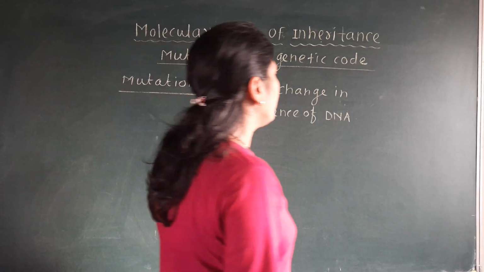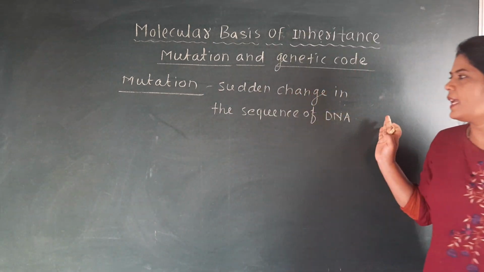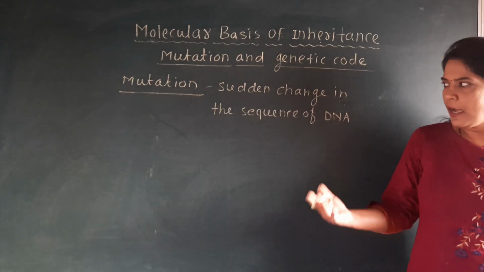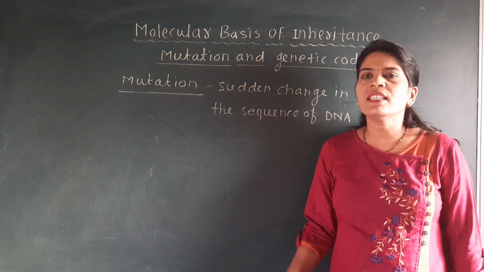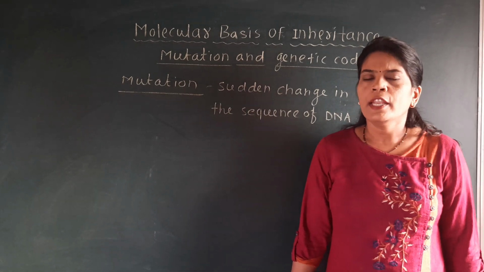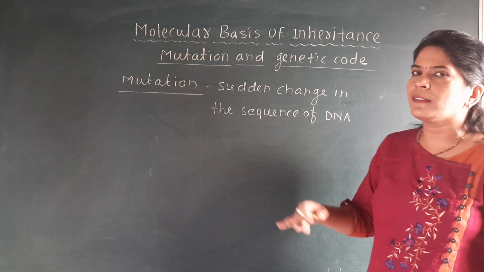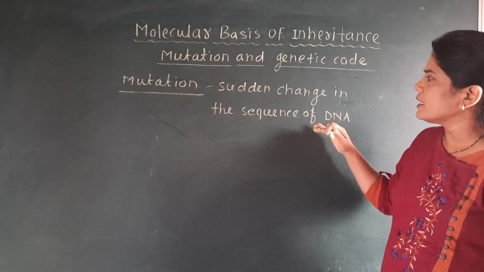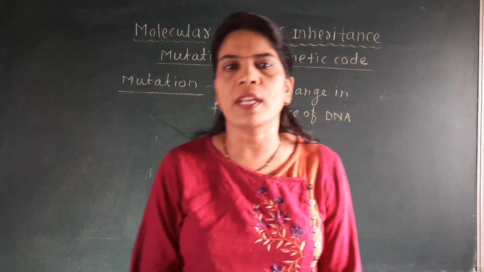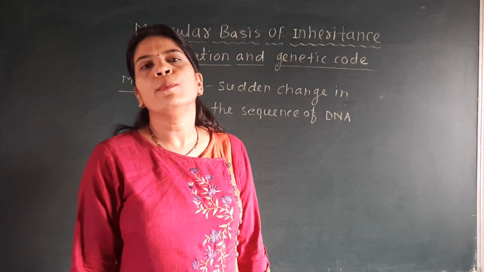Sudden change in the sequence of DNA is called mutation. That means we can also say a sudden change in the genetic material. Genetic material is nothing but the DNA in most organisms. So a sudden change in the genetic material or in the sequence of DNA is called mutation.